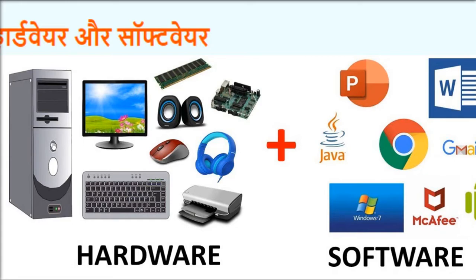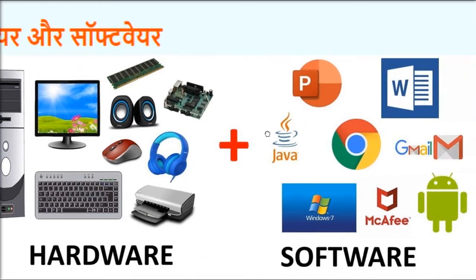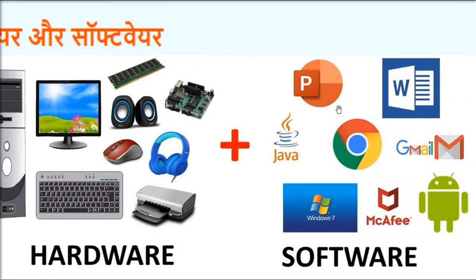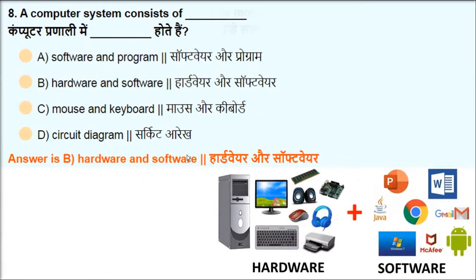Like your CPU, keyboard, monitor, mouse, speaker, printer, the motherboard, the RAM, all which you can touch. If you have PowerPoint, Word, browser, programming language, Gmail, Android, Windows 7, McAfee antivirus, any of these are software which you cannot touch.